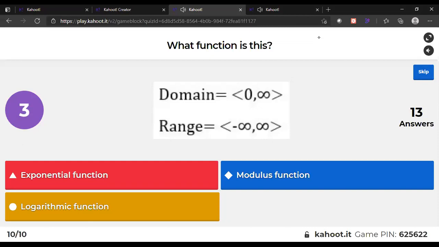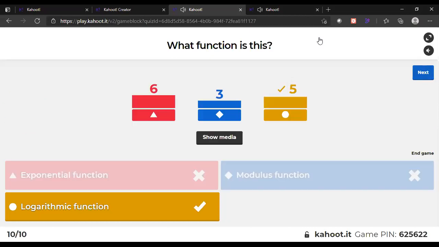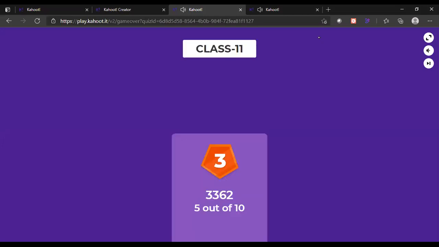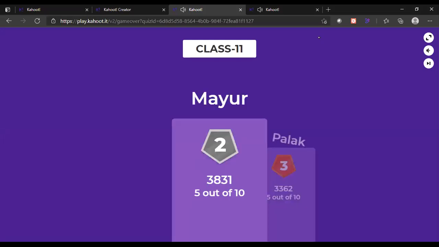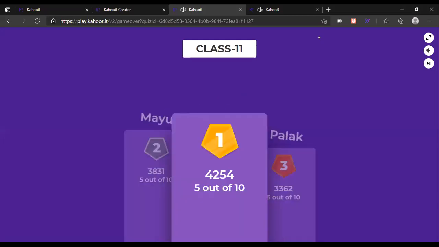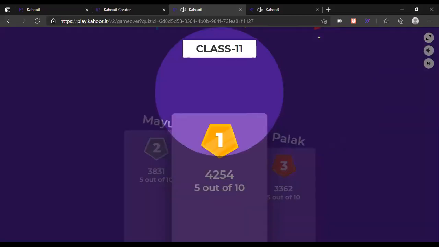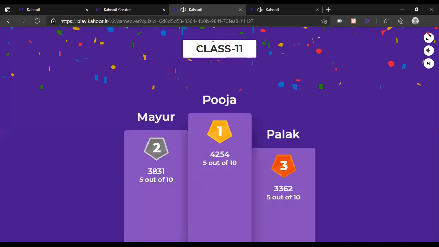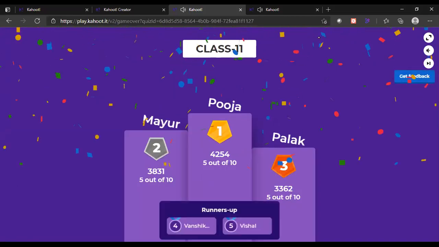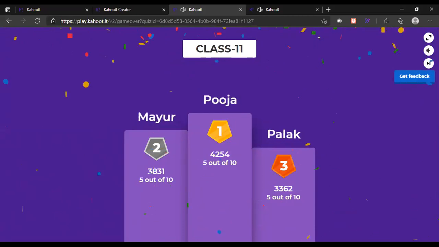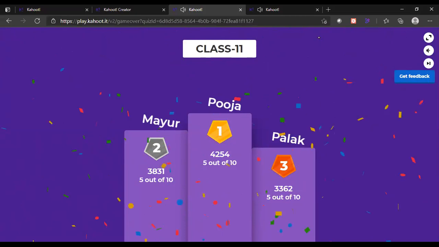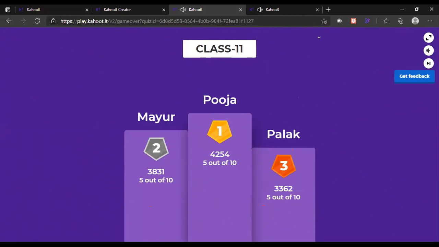Okay. Let's see the scoreboards here. Okay, congratulations. This is third, Palak. Second is Mayur. And first is Pooja. Okay, congratulations, Pooja. Very, very big hand for you. A runner up are Vanshika and Vishal. Okay, you can take a screenshot so that you can enjoy it. First is Pooja, second is Mayur and Palak.